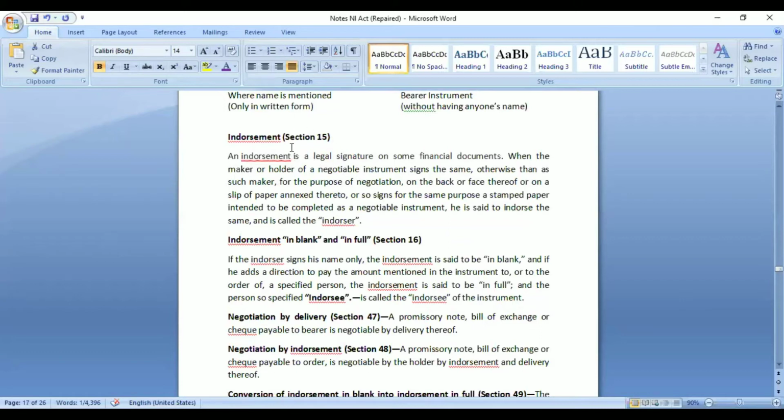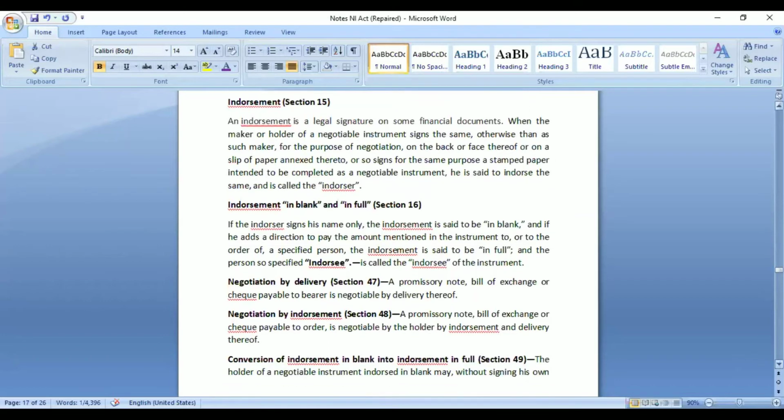So endorsement is defined under section 15 that we already discussed, and there are also two different types of endorsement, mentioned under section 16. One is in blank and one is in full. Blank is when the person is only putting his signature and mentioning just pay to, then blank, and then his signature. So then it is in blank. He has not mentioned to whom it is to be paid. But if he is mentioning the name of the person to whom he wants to transfer, along with his signature, then it will be in full.